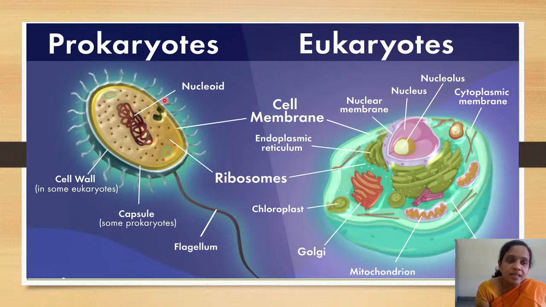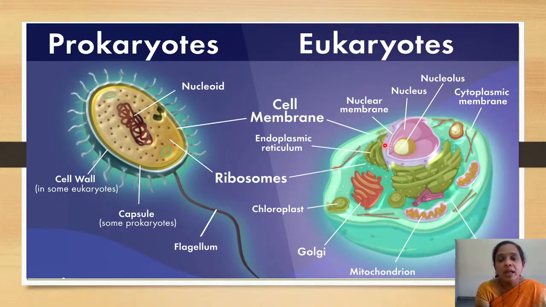So a cell has a cell wall. Few prokaryotes can have cell walls, and they have a capsule. The capsule is important in prokaryotes because most prokaryotes are pathogenic in nature. They are present in different parts of the body, so they have to protect themselves. For that they have a capsule that is completely resistant to different types of circumstances, so that the cell doesn't get damaged. Now, coming to eukaryotes, the eukaryotes have a clear and well-defined cell membrane.